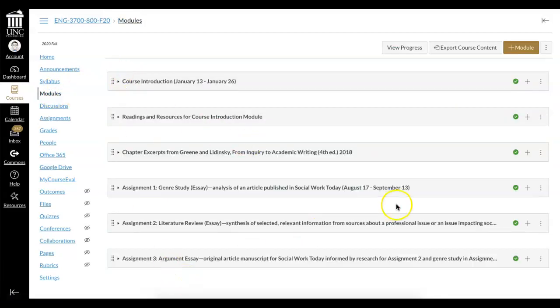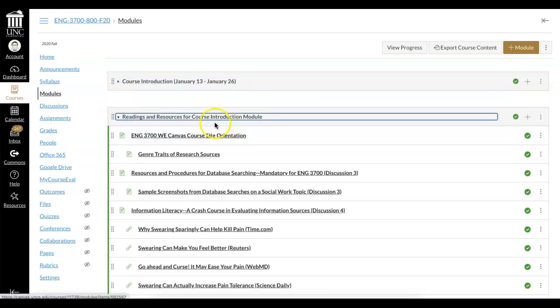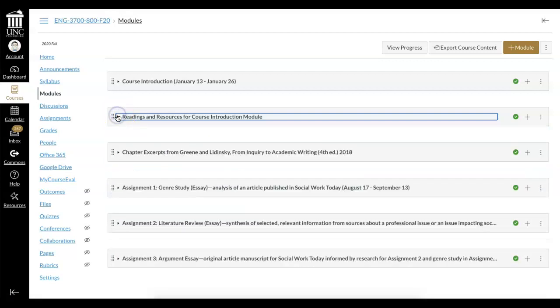So as you can see, there are 3 major assignments. There are several modules, but one is just the course introduction, and we'll look at that in a moment. The second is a list of readings that are for one of the assignments in the course introduction. And these are fairly short readings. It looks like a lot, but they are all on the same topic, and it's about identifying different kinds of publications, different kinds of research sources.